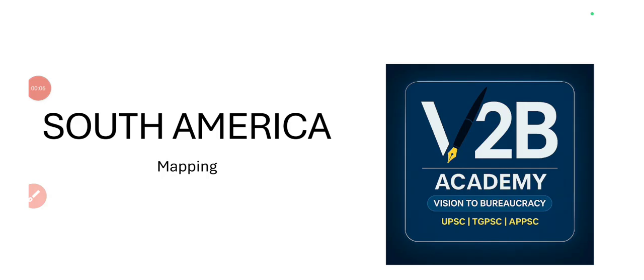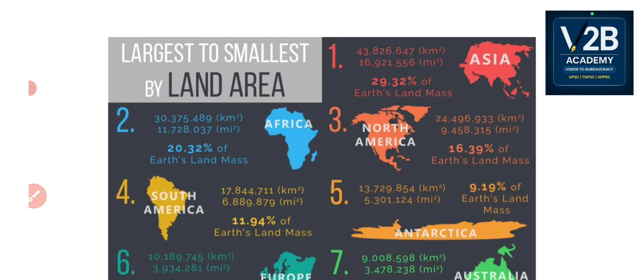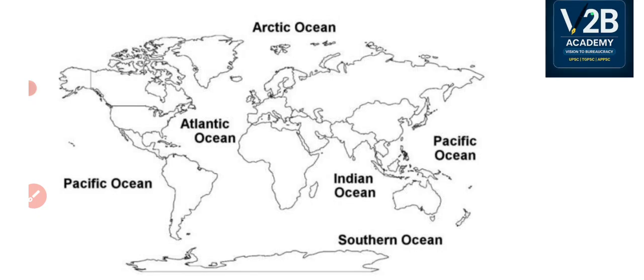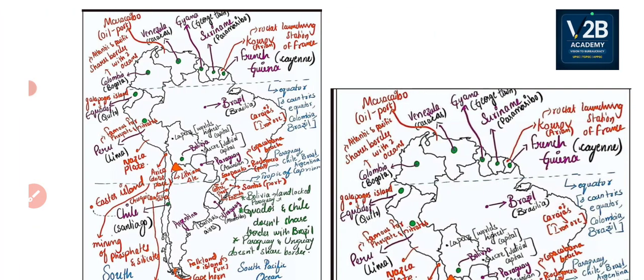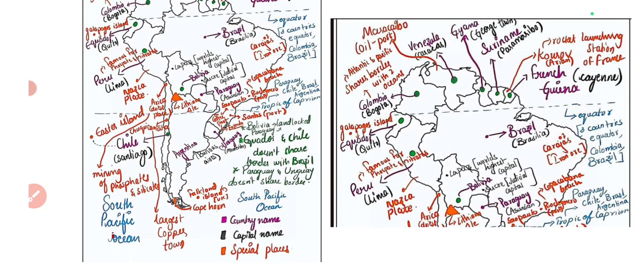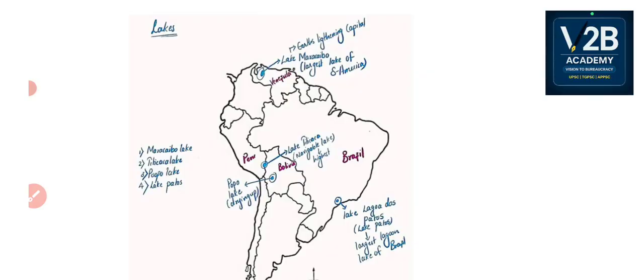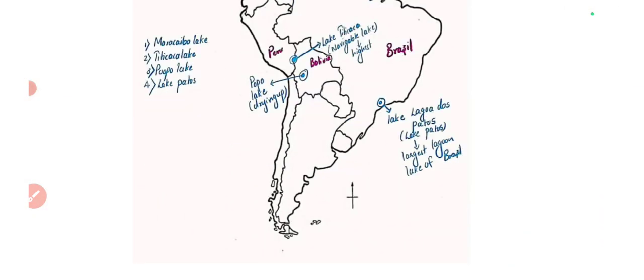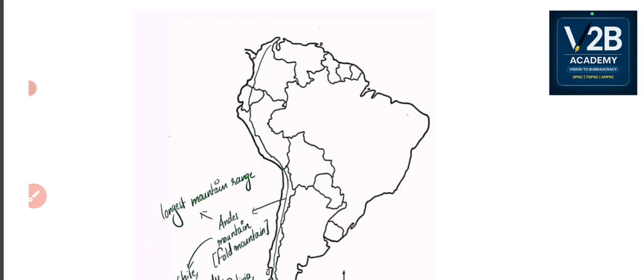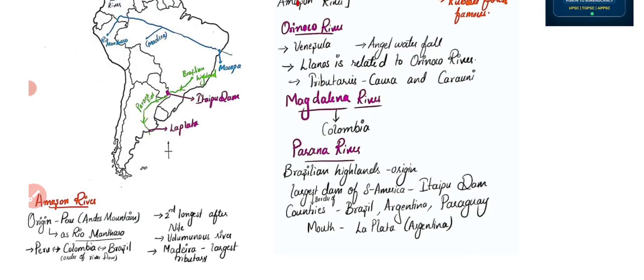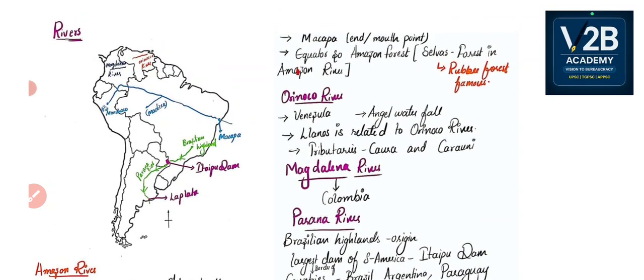In the last class we completed the mapping of South America. Today we are going to start with the new continent, that is North America. We have seen different things related to South America in detail in the last class, if you remember. We have seen the different locations, the political locations, the country locations, and the important places in each of the countries. We have seen the lakes of South America, the mountains, deserts, plateaus, grasslands, and rivers. In the last class we completed the rivers part.